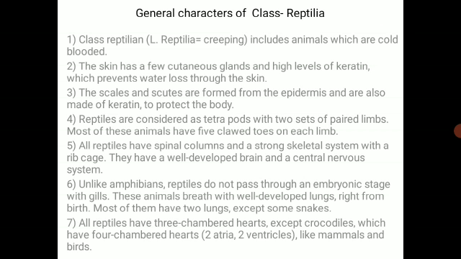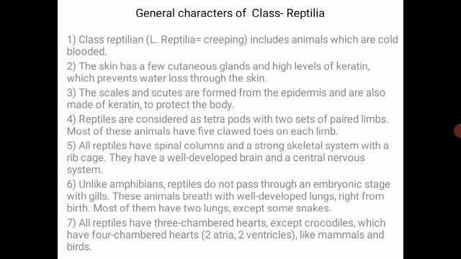Reptiles are considered tetrapods. Tetrapods means what? They possess two pairs of limbs, or we call it four legs. Four-legged animals, so we call them tetrapods with two sets of paired limbs. It is one and the same. Most of these animals have five clawed toes on each limb, and all reptiles have a spinal cord and a strong skeleton system with a rib cage. They have a well developed brain and central nervous system.